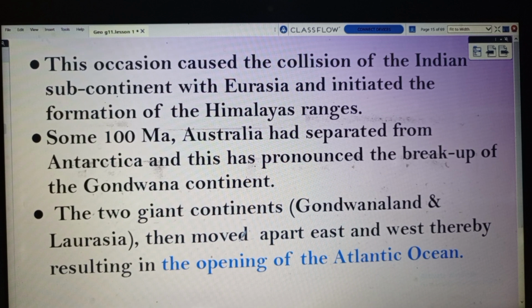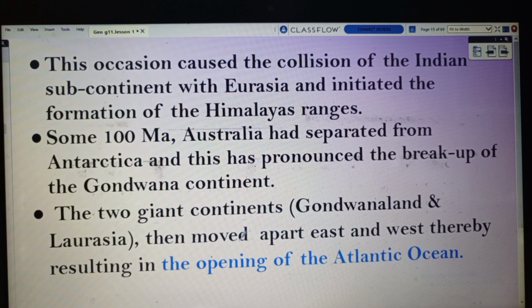Some 100 million years ago, Australia separated from Antarctica. This pronounced the breakup of the Gondwana continent.